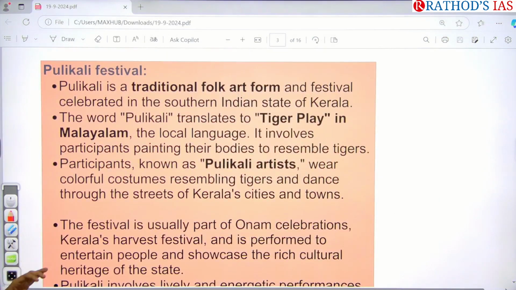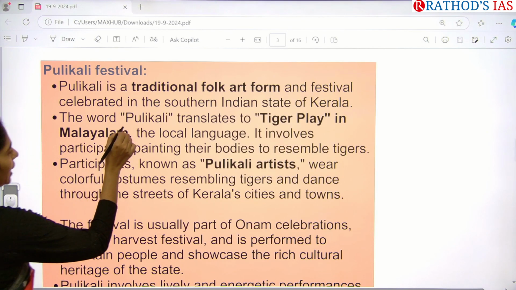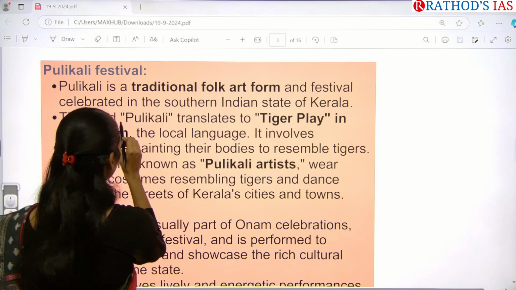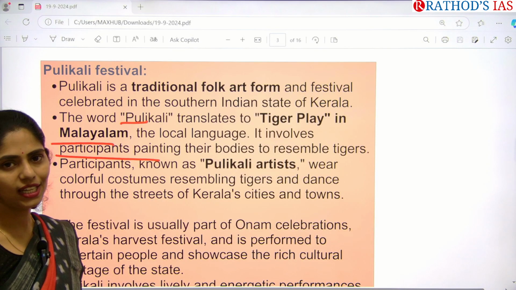So Pulikali is a traditional folk art form and festival celebrated in the southern Indian state, especially Kerala. The word Pulikali is nothing but tiger. Puli means tiger in Telugu and Kali means play. It is called tiger play in Malayalam, and in Telugu also we can connect this. It involves participants painting their bodies to resemble tigers, and the participants doing this dance form are called Pulikali artists.